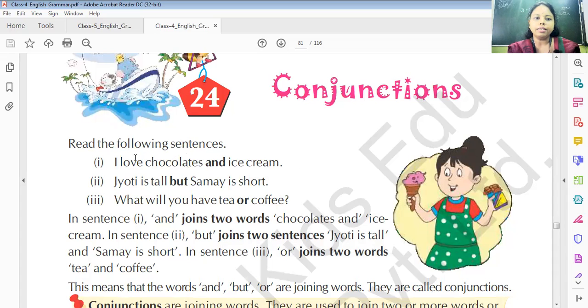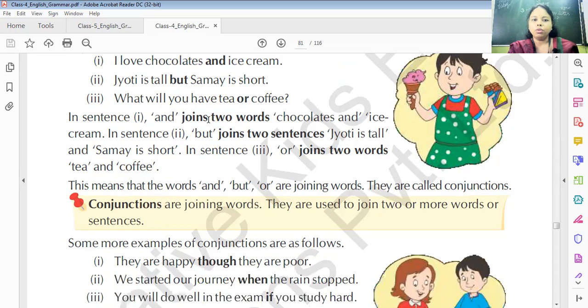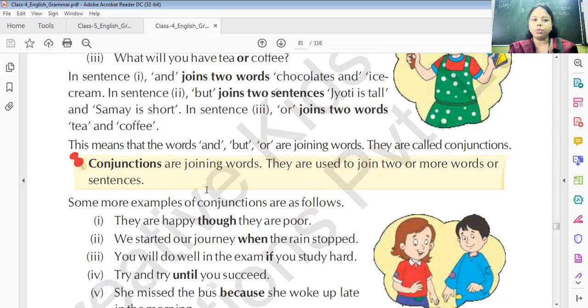Read the following sentences. I love chocolates and ice cream. Jyoti is tall but Samay is short. What will you have, tea or coffee? Here we can see some words in bold: and, but, or. They all join two words, like chocolate and ice cream, tall and short, tea and coffee. So these words are joining two words, as you can see.